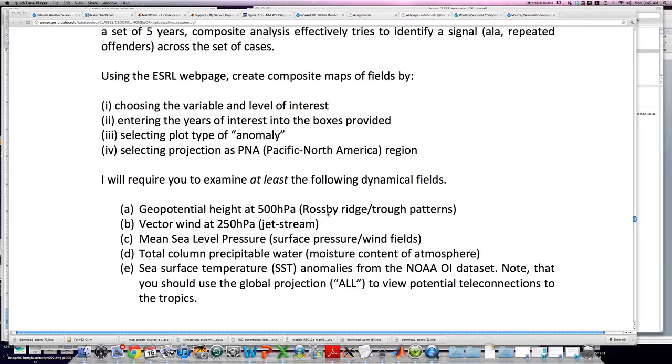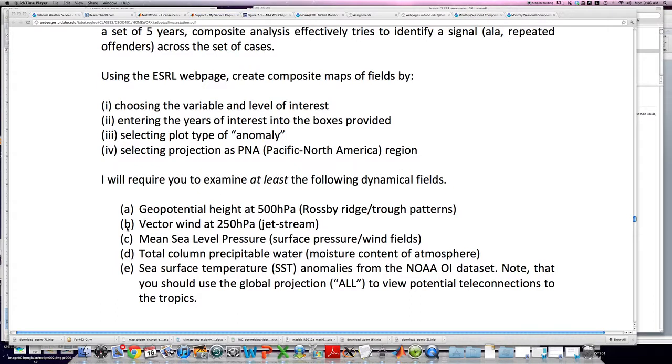And do recall that where we have troughs in the atmosphere or anomalously low heights, that corresponds to both cooler than normal temperatures through the atmospheric column, and it also corresponds to more cyclonic or stormy conditions. We didn't necessarily go into talking about vorticity much, but when we have troughs in the atmosphere, that tends to coincide with synoptic disturbances, and that's when we tend to see our stormy weather.